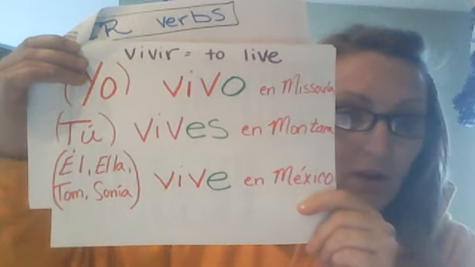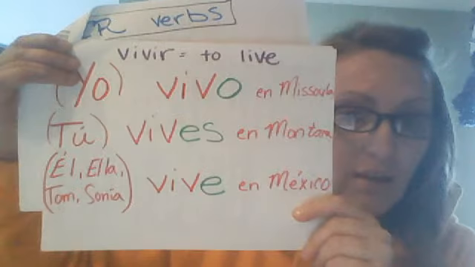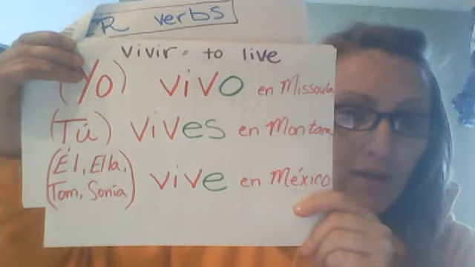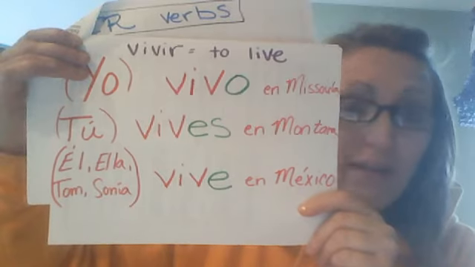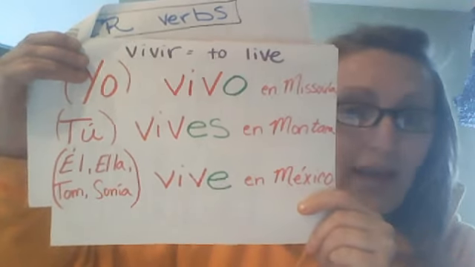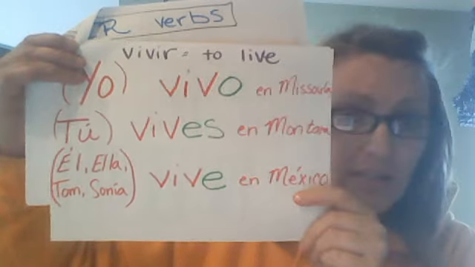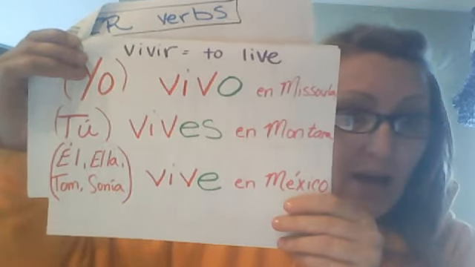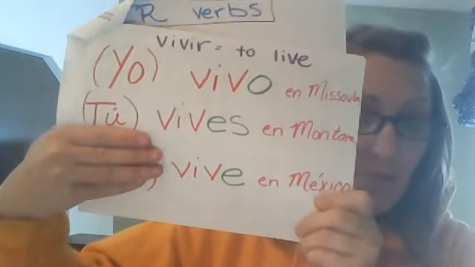Vive in Mexico. So we're seeing a pattern, just like with our example de escribir. Escribe, vive, is only just an E on the end. There's no S, there's no O, there's no N. It's just the one vowel. Now this third person singular, I still had in parentheses down here for our subject, but this one is not